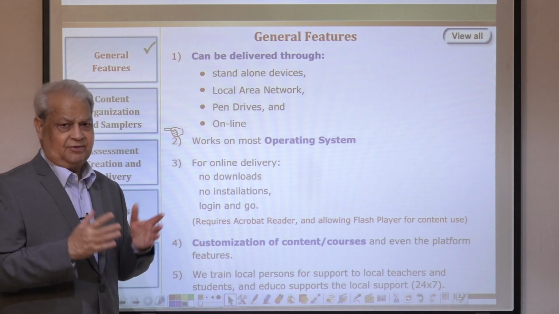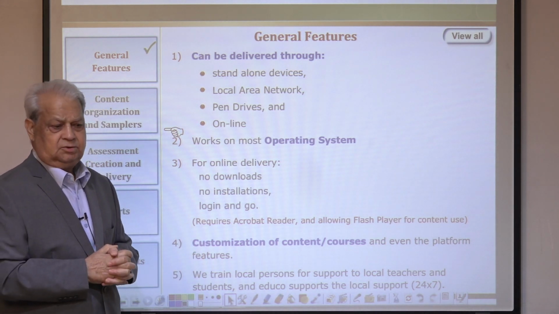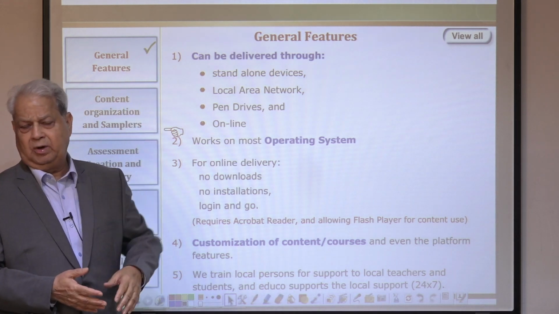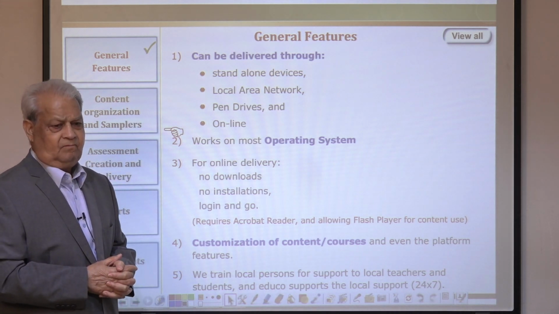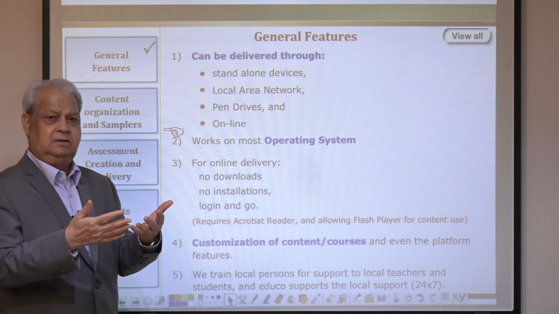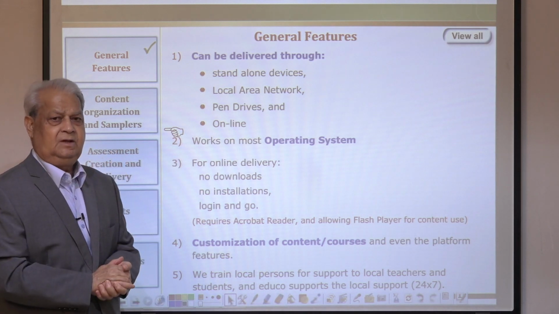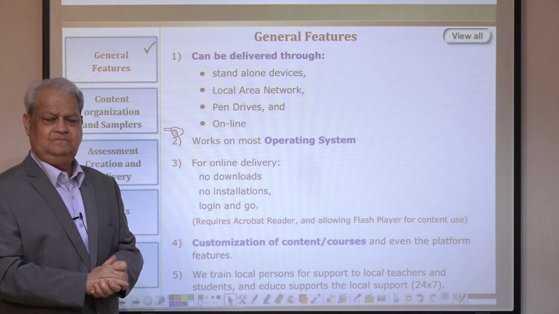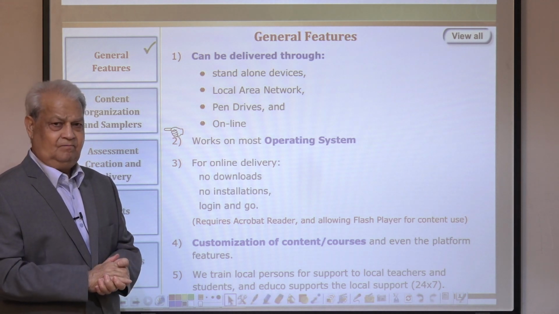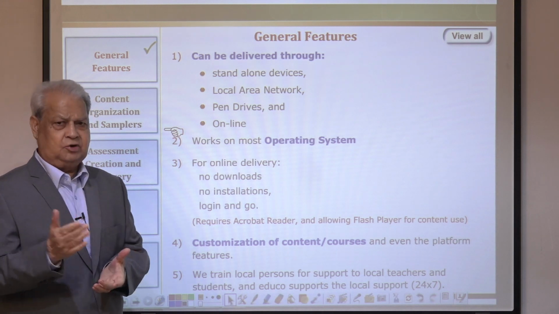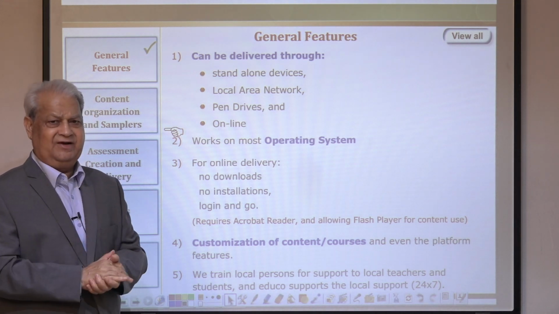Customization of the content is our hallmark. So we have content from grade 1 to senior secondary school, grade 12, completely aligned with the standard grade-wise curriculum, which can be totally customized in a very short time by our staff, which is located in New Delhi, India. Because of the cost factor, we can afford to have them in India.